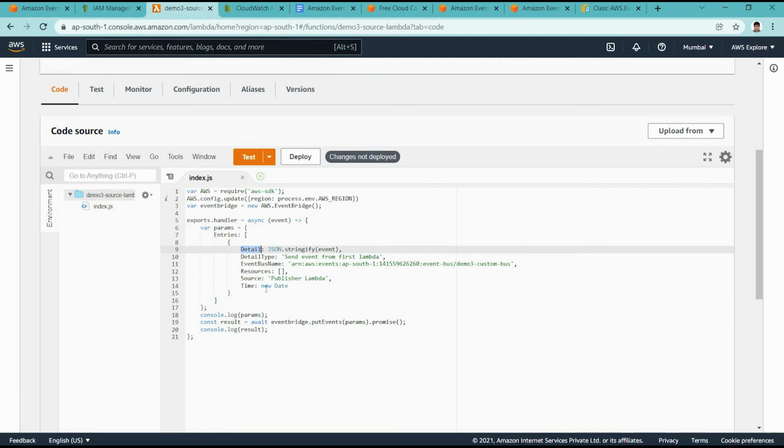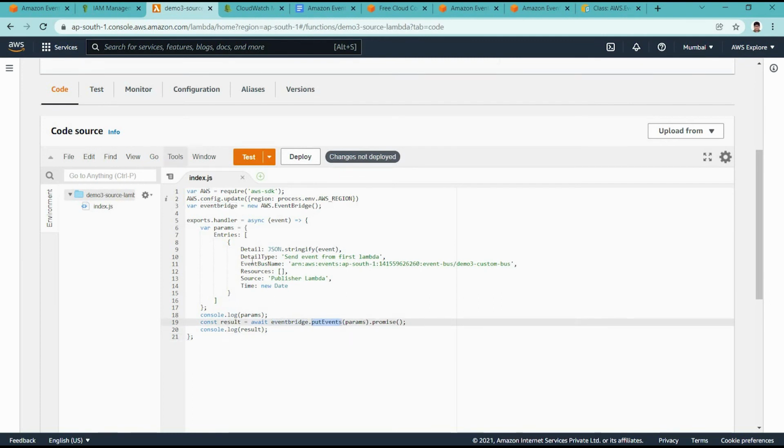So here we have set the detail, detail type, event bus ARN or name, and those things. This put event will be triggered asynchronously, and whatever result, for now we are just printing it as part of this lambda. And here we are doing the EventBridge put event operation.